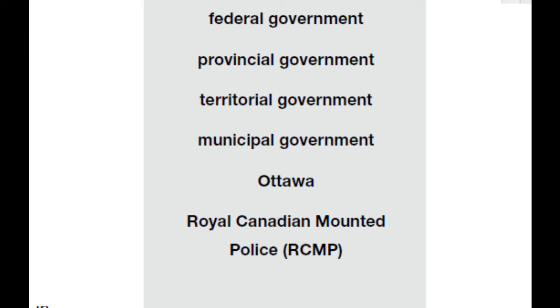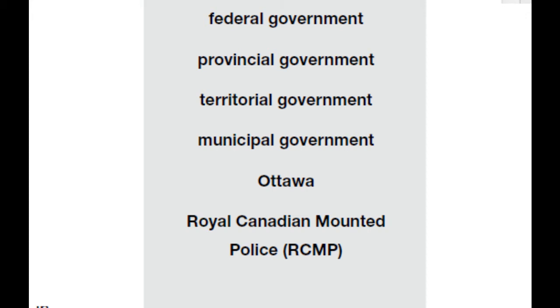And then the third level is the municipal government. Municipalities are cities or towns. And so each city or town has its own municipal government, usually a reeve or a mayor and town council that make the bylaws for smaller cities and communities.